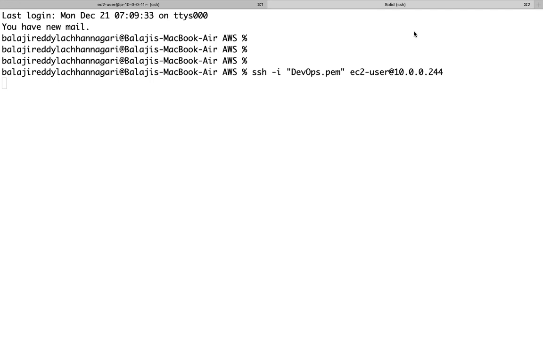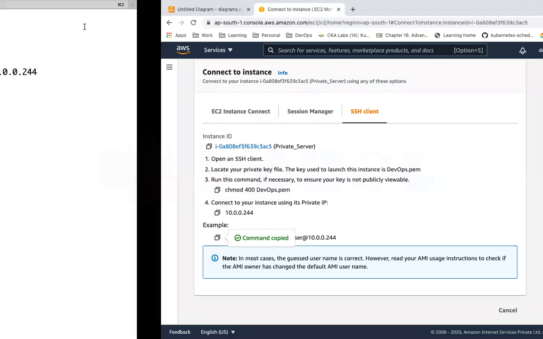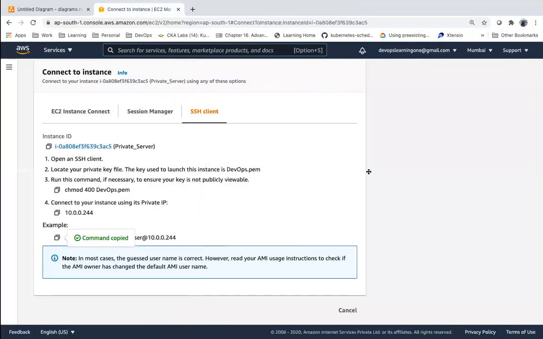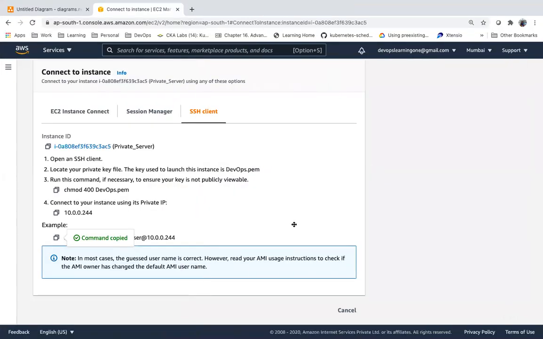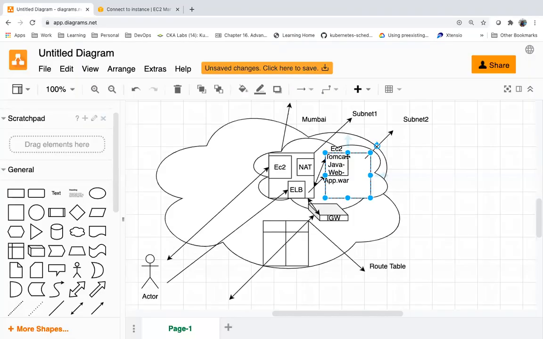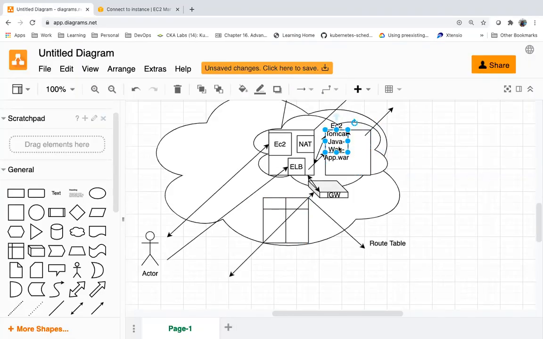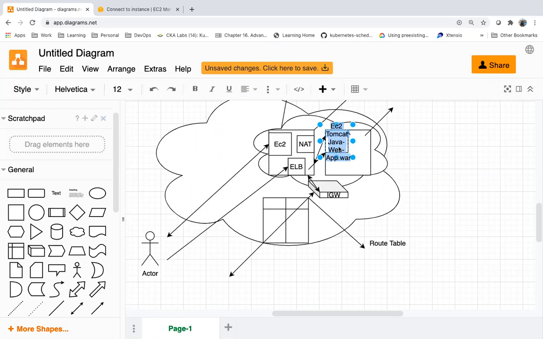Guys, this is a private server, in a private subnet. I cannot access this one from outside. Suppose I want to SSH to this server and do some configurations, how can I SSH?